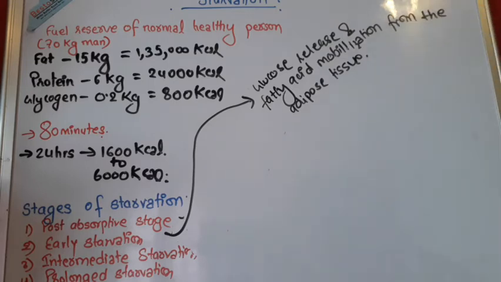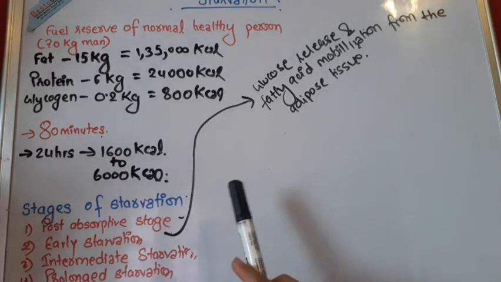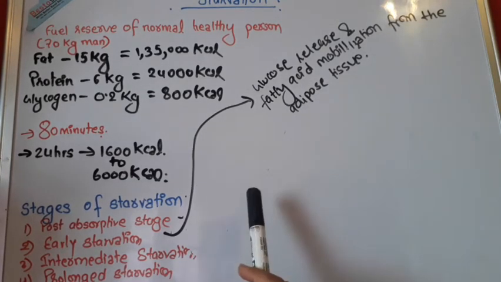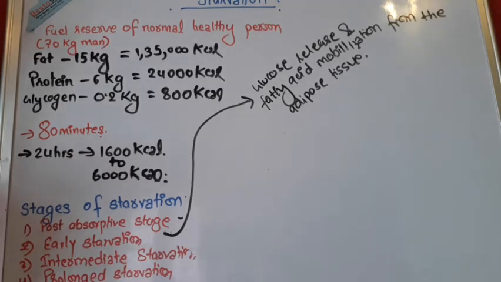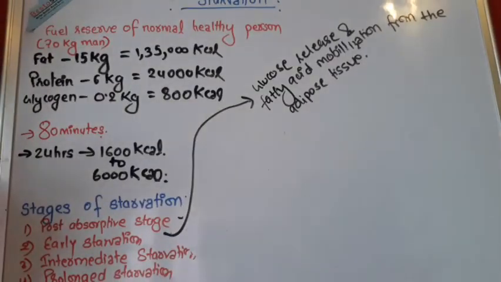Because of this, usually people go for the early starvation. These heroines and everyone, they get slimmed down after a month without even doing exercises, or even us whenever we are lacking food for a long time. During those times, these things happen. Glucose starts to release, fatty acid mobilization starts from the adipose tissue, which leads to thinness in our body. We start to become thin. So this is what happens in the early starvation.